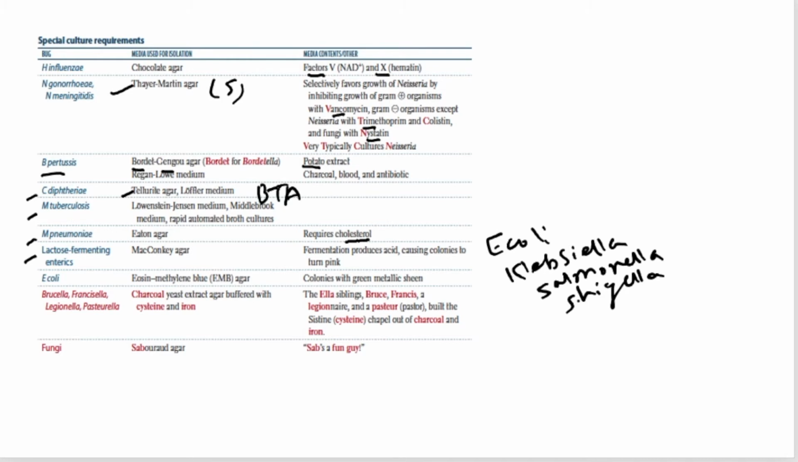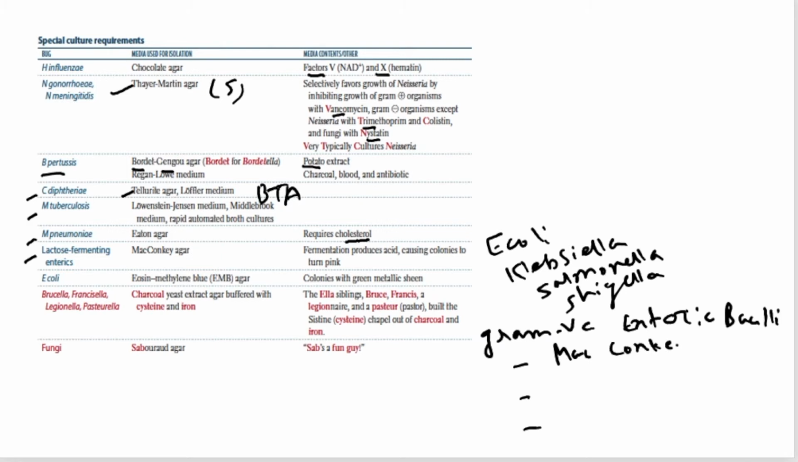These are non-lactose fermenters. I would like to add one more thing, that gram negative enteric bacilli can be isolated using three types of media, right? One is your MacConkey's agar, the most common and very popular MacConkey's agar. Another is EMB agar. EMB stands for eosin methylene blue agar.